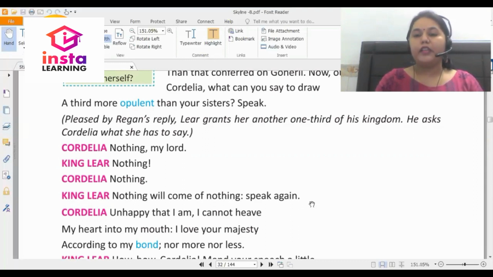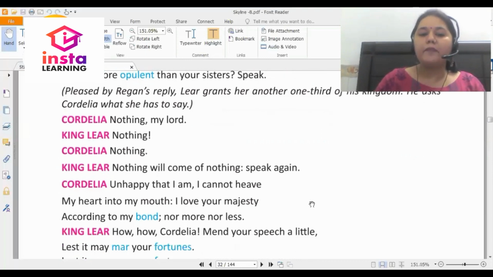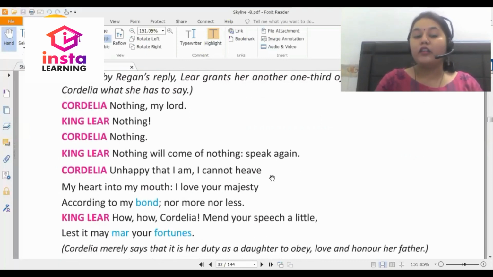Speak again. So King Lear is telling his youngest daughter that if you do not express your love for me in words, then I'm not going to give you anything. She says, unhappy that I am, I cannot heave my heart into my mouth. I love your majesty according to my bond, nor more or nor less. King Lear says, how Cordelia, mend your speech a little lest it may mar your fortune.